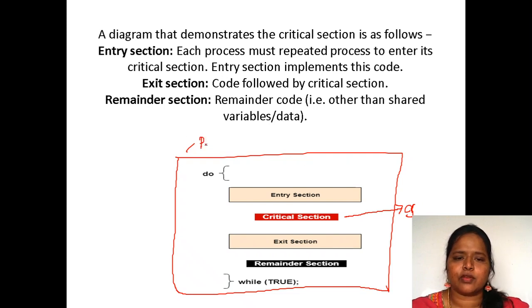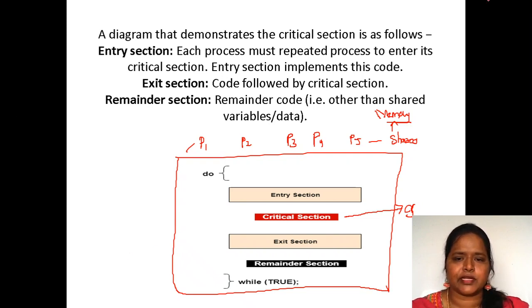Here we have process P1, process P2, process P3, process P4 and process P5. 5 processes are outside the critical section. These 5 processes share some variable or some memory, we can say. These 5 processes are sharing the same memory. So what is the common thing?